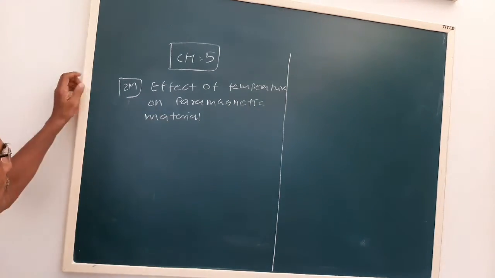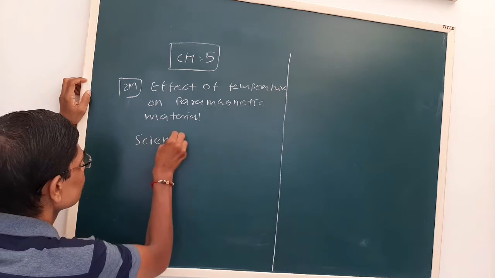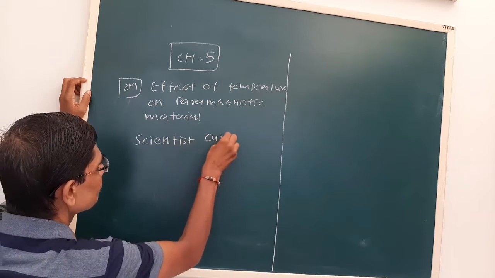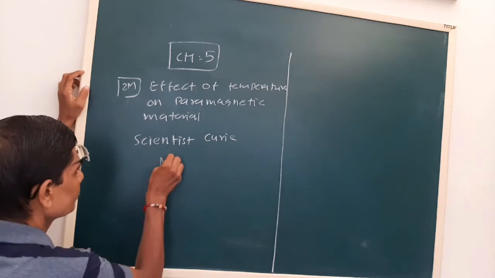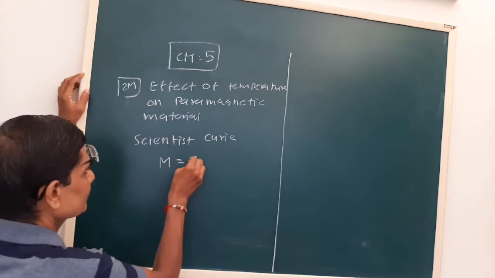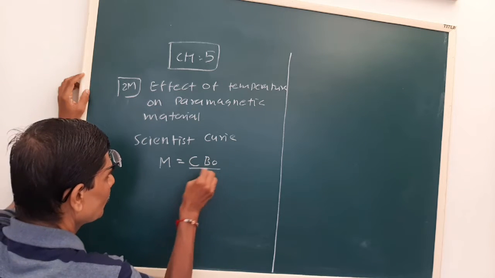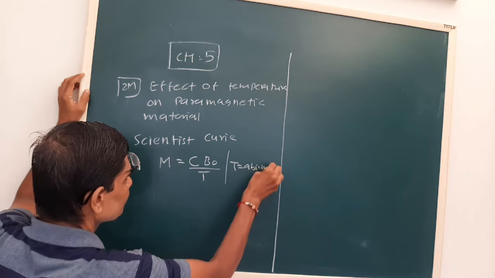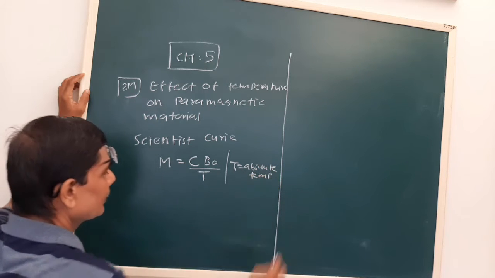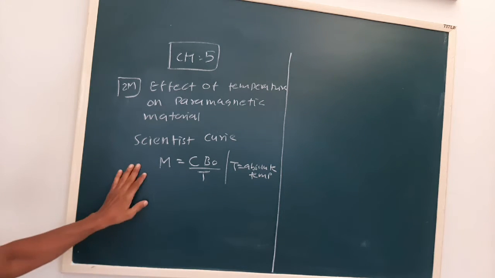So scientist Curie gave the relation for magnetization of paramagnetic material, that is M = C B0 upon T. T is the absolute temperature, and M is the magnetization.